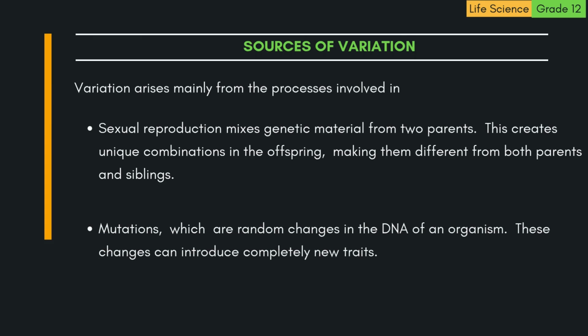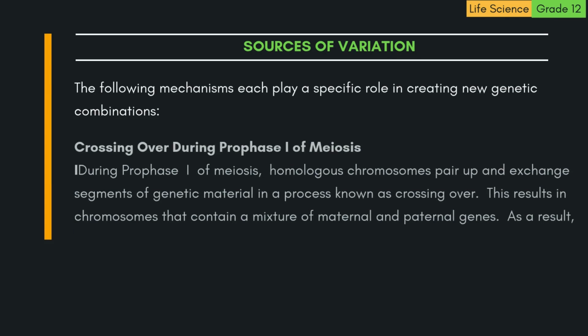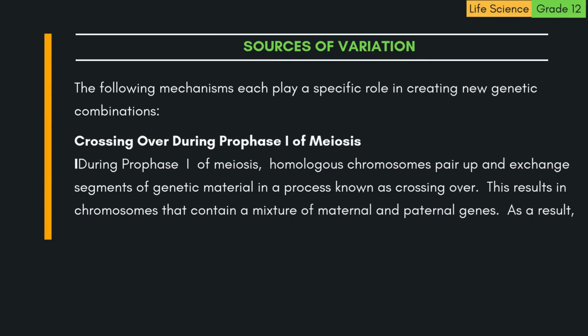2. Mutations, which are random changes in the DNA of an organism. These changes can introduce completely new traits. The following mechanisms each play a specific role in creating new genetic combinations. A. Crossing over during prophase 1 of meiosis.